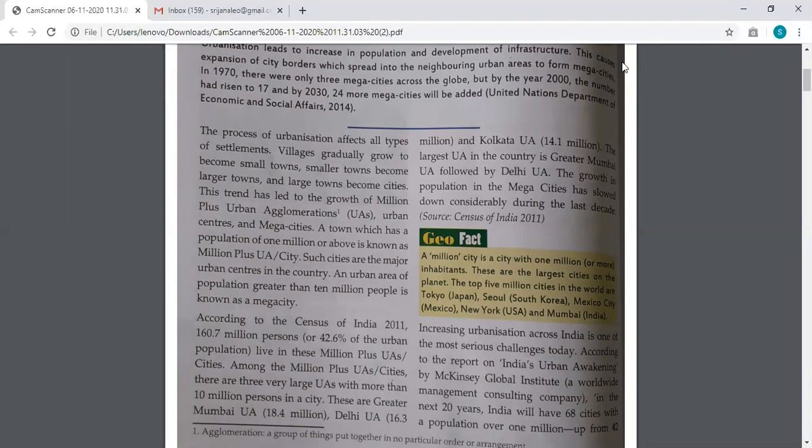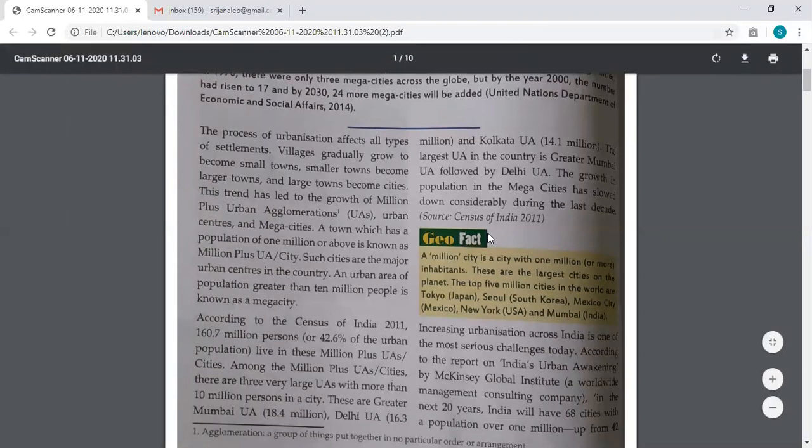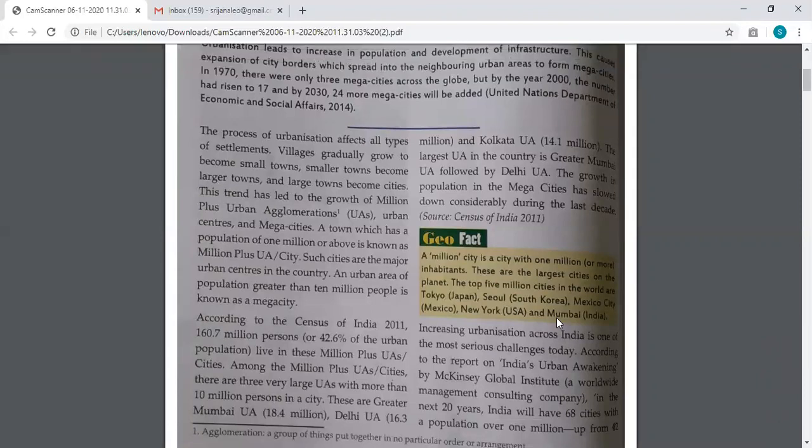Now here you need to understand that any city that has a population of 1 million is categorized as a million city. You have it in your geofact here, which is very important for you to know. In India, there is only one city till now which is categorized as a million city, and that is Mumbai. So a million city is a city with 1 million or more inhabitants.